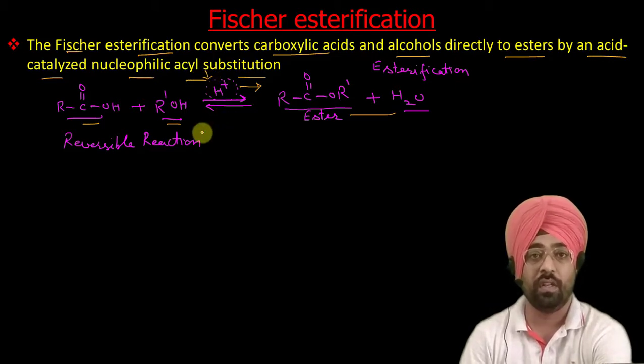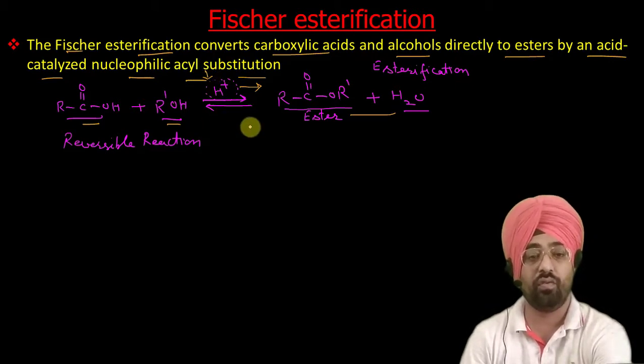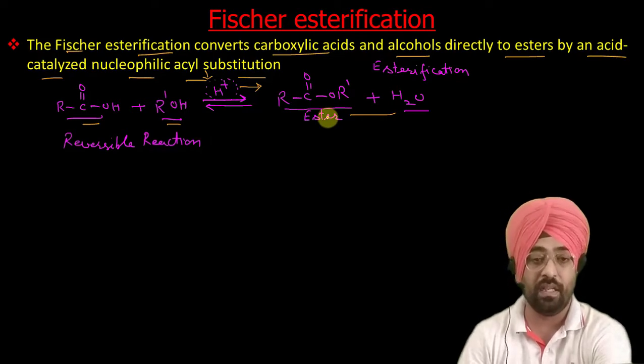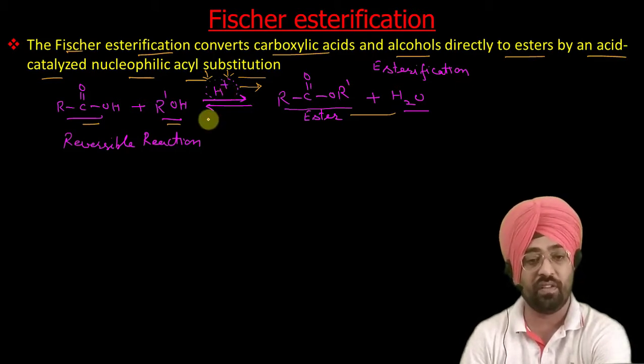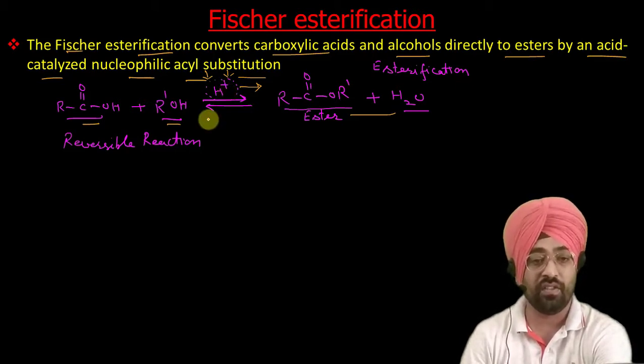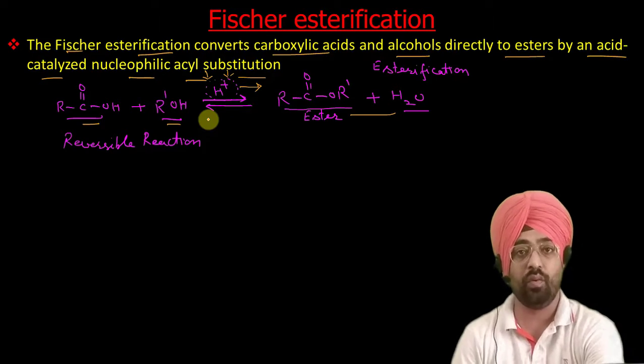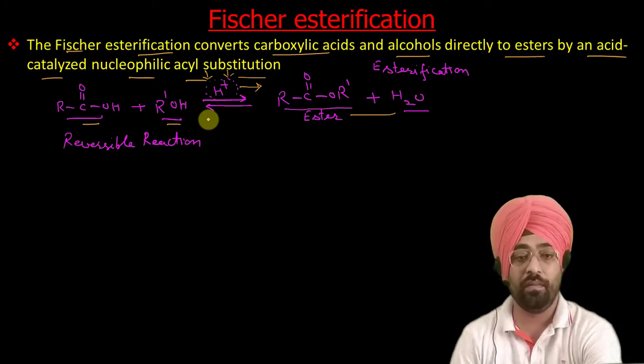It will take around 10-15 days to form some ester. So if we add acid catalyst, it fastens the reaction. It still remains an equilibrium reaction, but now this equilibrium will be established quickly, as catalysts do not disturb equilibrium. They just help to achieve that equilibrium fast when we don't have a catalyst.